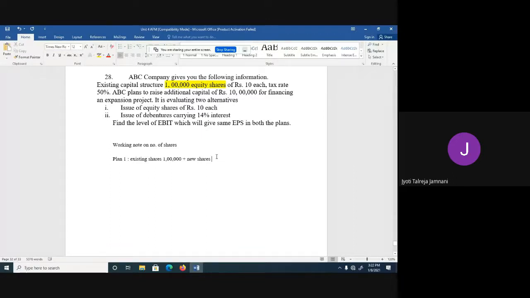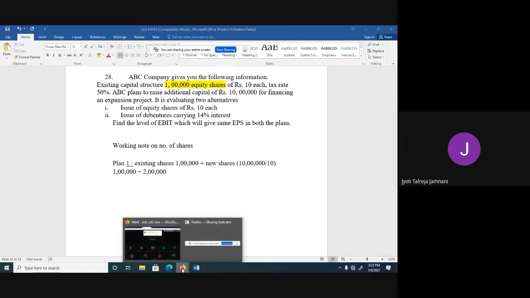I'll show you: total capital required 10 lakh divided by price per share 10 rupees. So that comes to 1 lakh again, which makes the total equal to 2 lakh. So the number of shares is 2 lakh for the first plan.